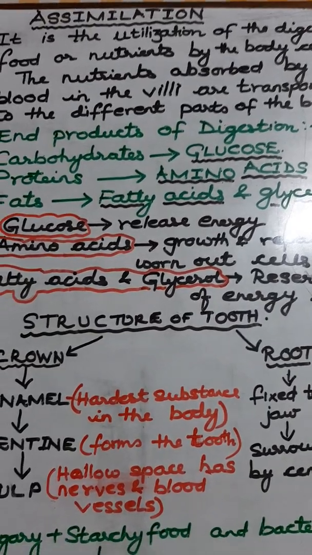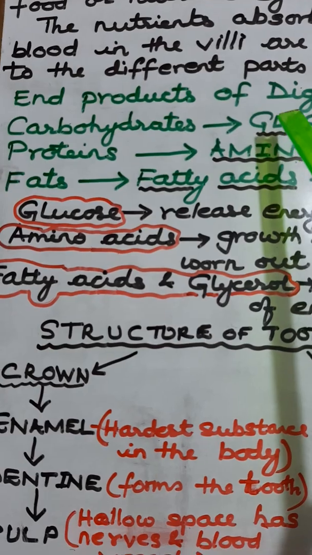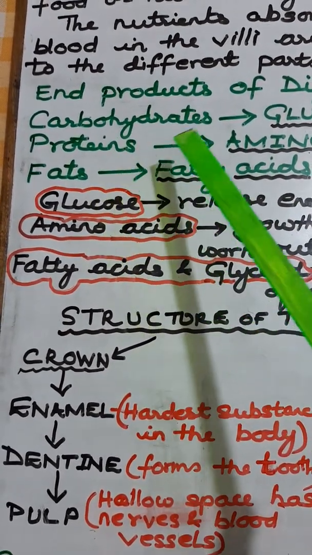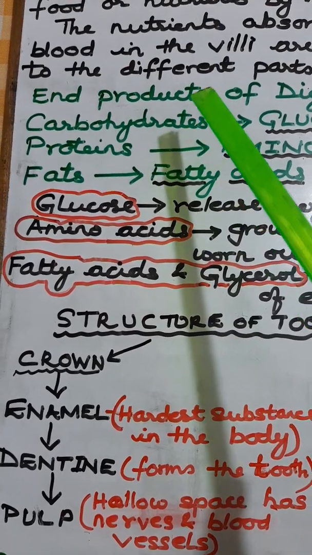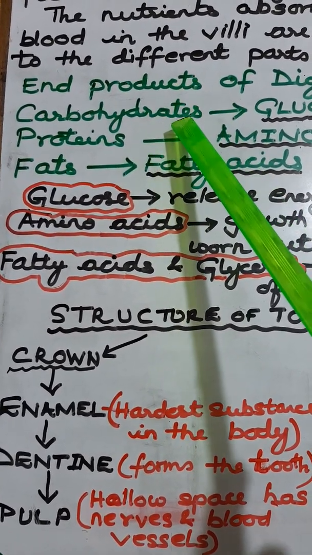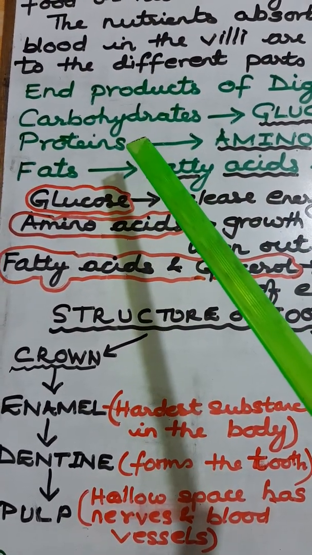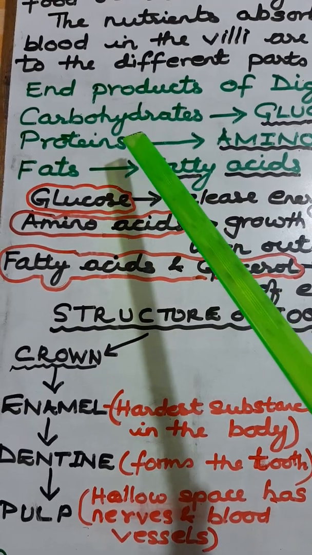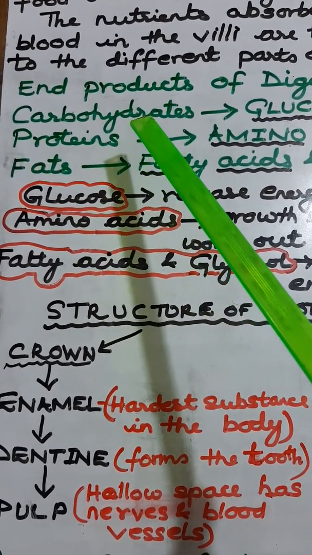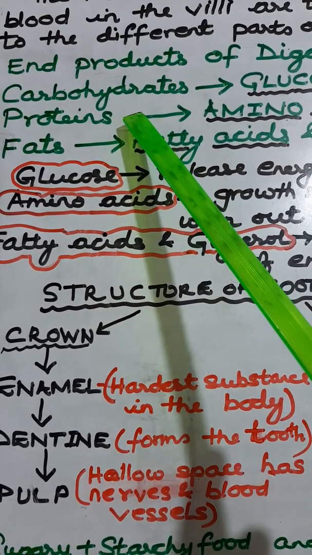Now, what are the end products of digestion? Carbohydrates, proteins, fats. This is how we take in food. Say bread, rice, chapati, they are all carbohydrates. Potatoes, carbohydrates. Proteins are your egg, meat, fish, dal. Yes, the different dals that you take, they are proteins.